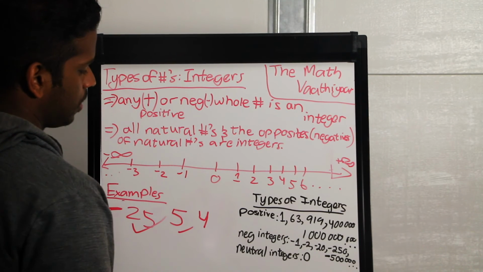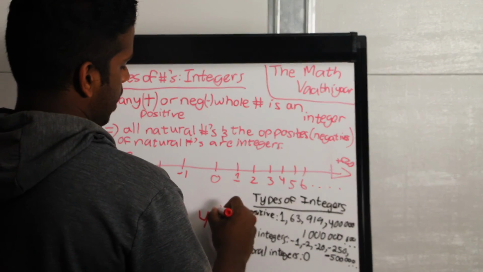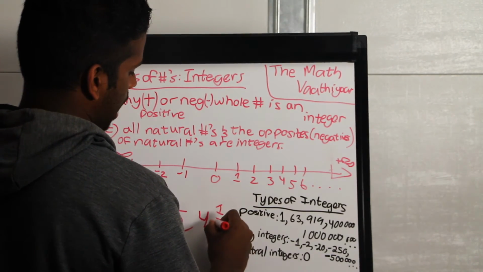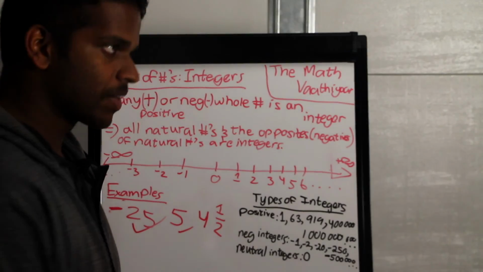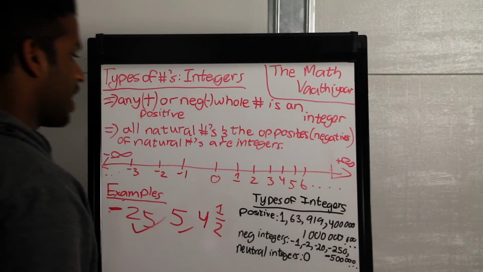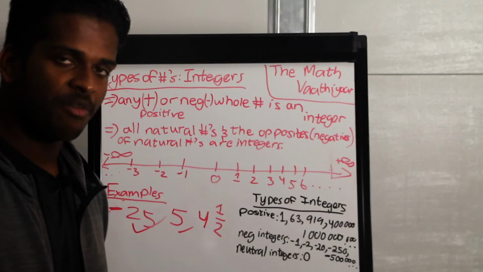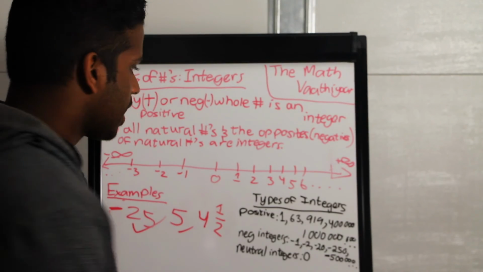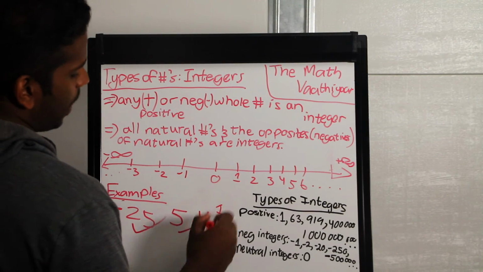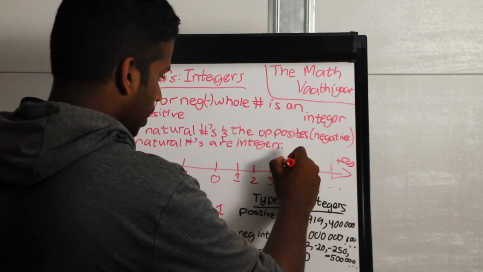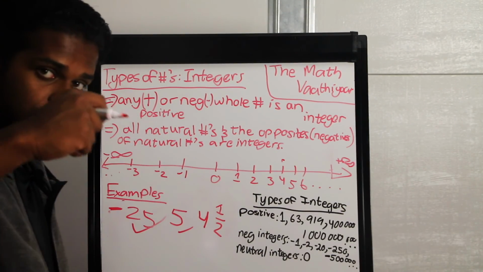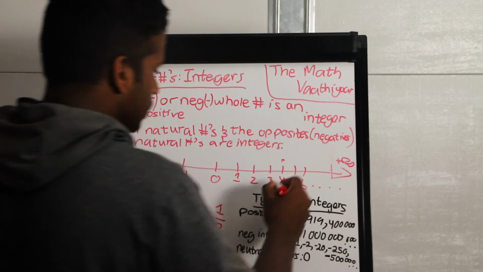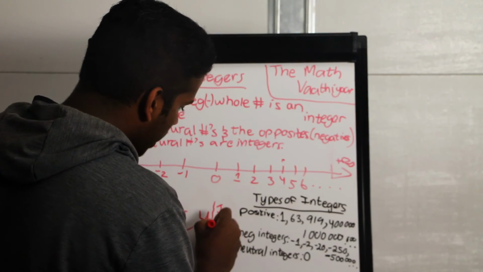4 and a half. Is this an integer? Think about it. If we have a number line here, where would 4.5 be placed on this number line? It's a value that is greater than 4. Therefore, we are looking somewhere to the right of 4 and below 5 in value, halfway.